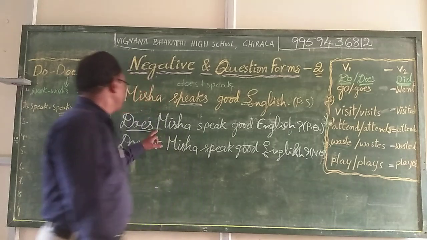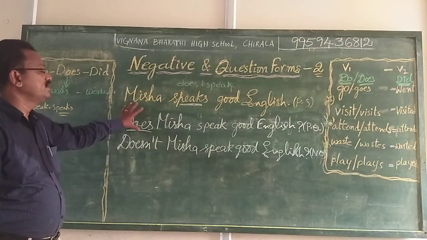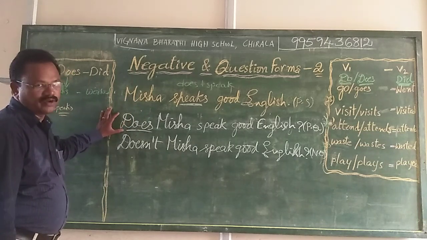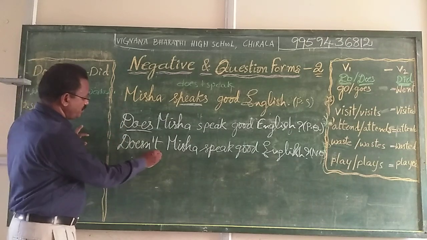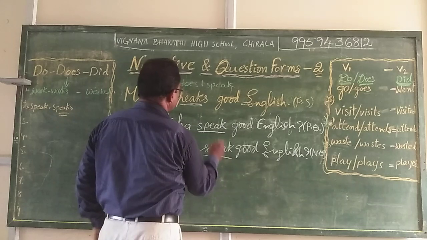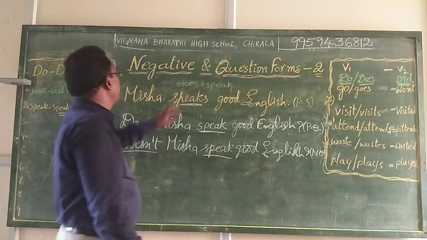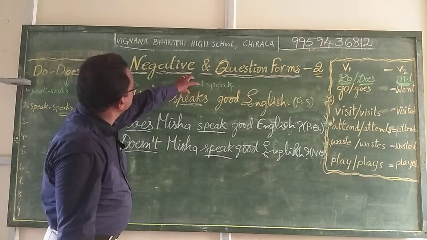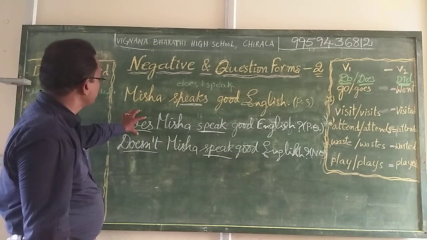Positive question form, negative question form. Here, does Misha speak good English? Is a positive question form. Doesn't Misha speak good English is a negative question form. But you should not repeat this speaks again in the sentence anywhere. Already we brought out this does implied in the speaks and fixed it here.